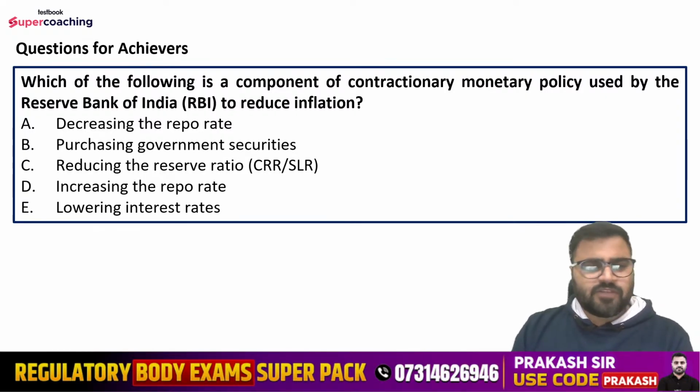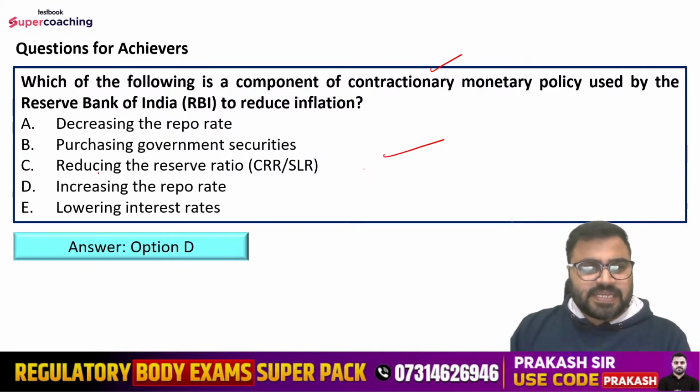So tell me, even if you have not answered earlier, you can answer it now only in the chat box. So do let me know, read the question carefully. We are talking about the contractionary monetary policy. बताइए आपके हिसाब से contractionary monetary policy के लिए कौन सा एक्शन यहाँ पर RBI जो है वो लेगा? So the right answer is option number D, that is increasing the repo rate.